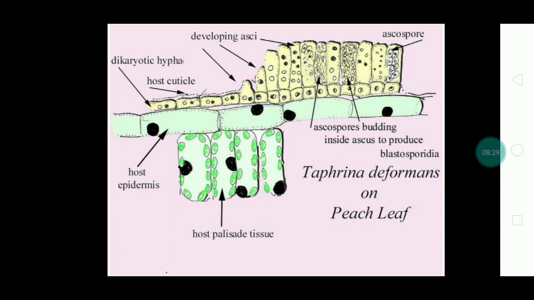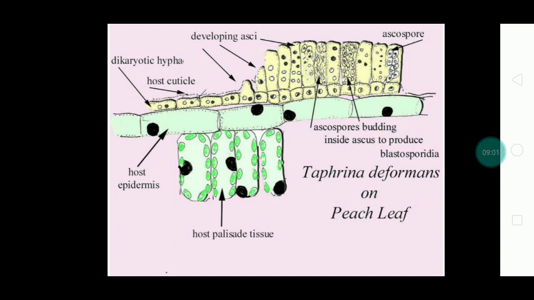The ascospores undergo a process called budding to produce an asexual spore called conidia. The main concept is that an asexual spore is produced from the sexual spore through a budding process, and this asexual spore, that is conidia, will germinate and penetrate through the cuticle and cause the disease infection.